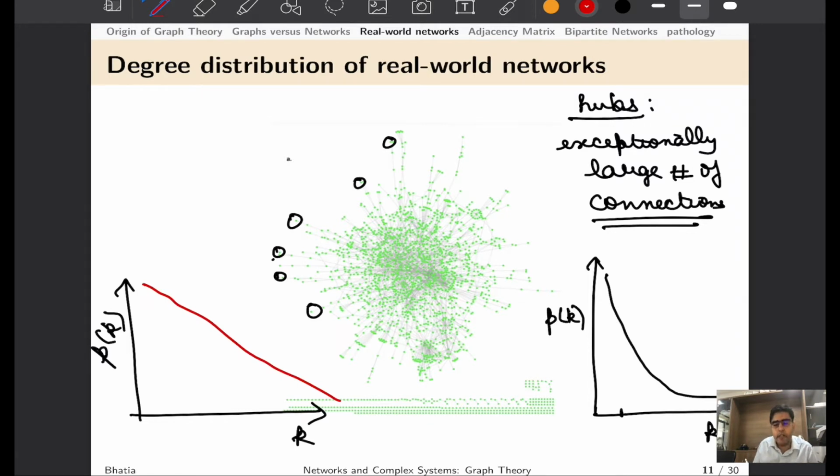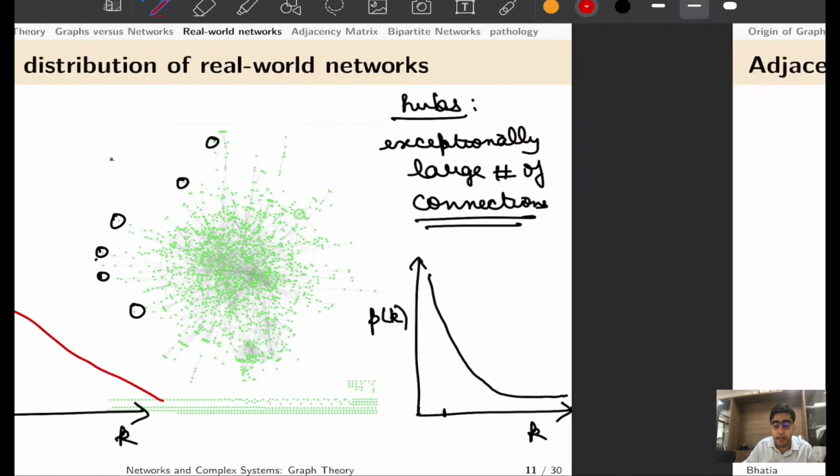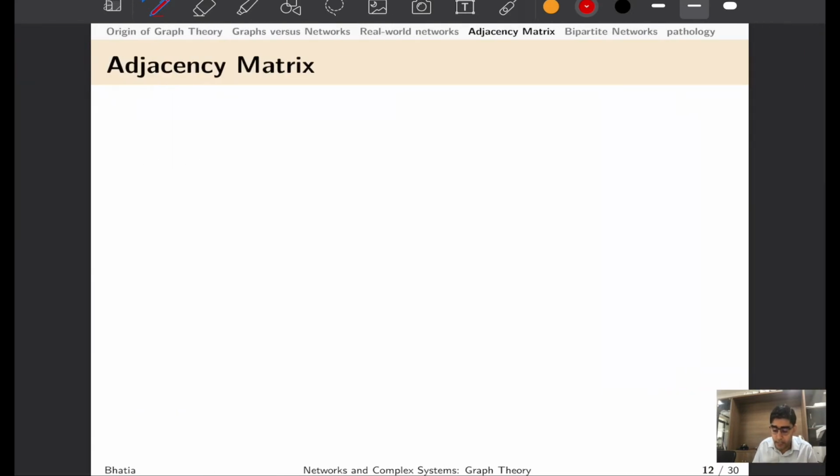But this should give you an insight that there are certain hubs that control the entire network. It does not matter how small their number is, the number of connections that they have to other nodes is exceptionally higher, and this signature is universal across many real world systems that I showed in the last slide and that we are going to discuss in subsequent chapters.